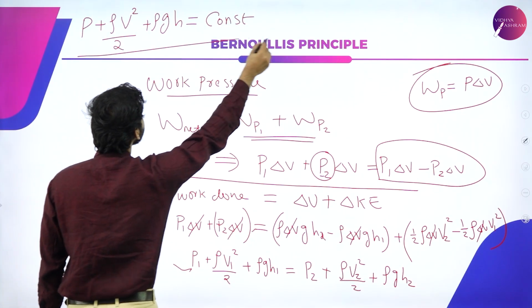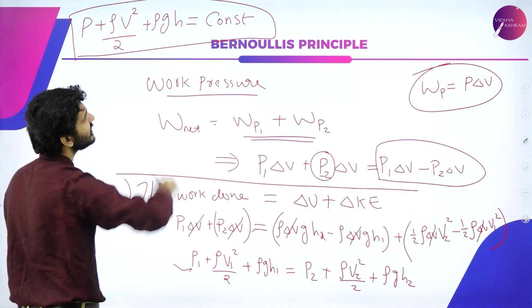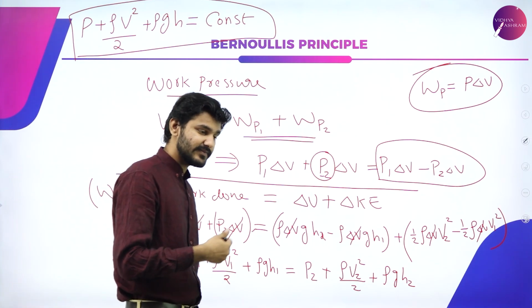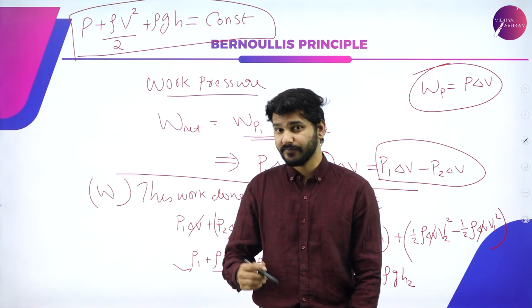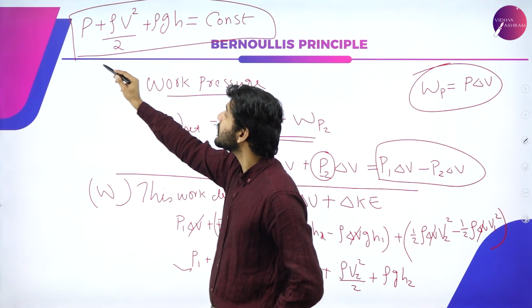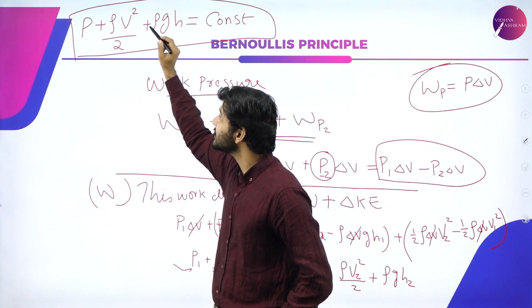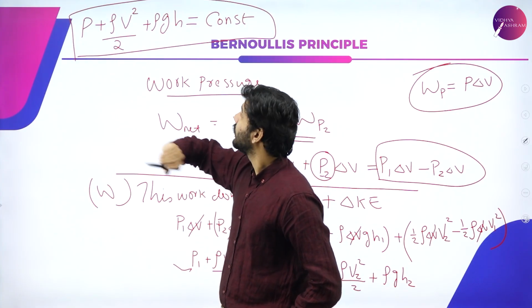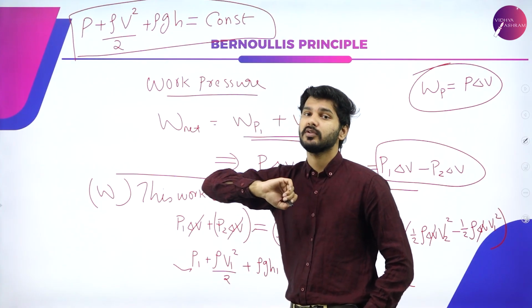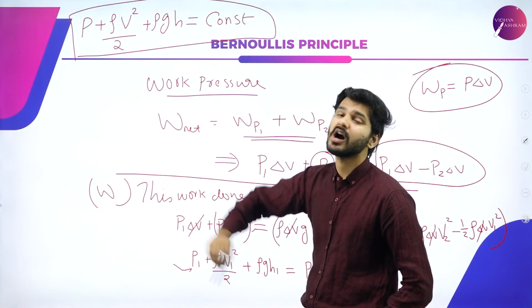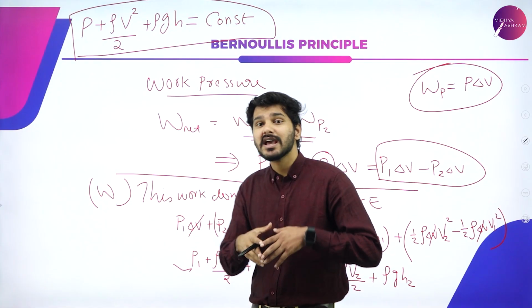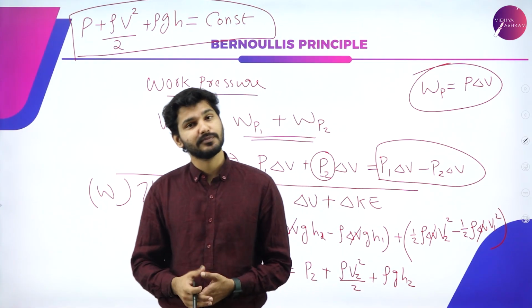So this is Bernoulli's theorem, and this is the short derivation of Bernoulli's theorem. It states that the sum of pressure, kinetic energy per unit volume and potential energy per unit volume is equal to a constant, and that is the definition of Bernoulli's principle.